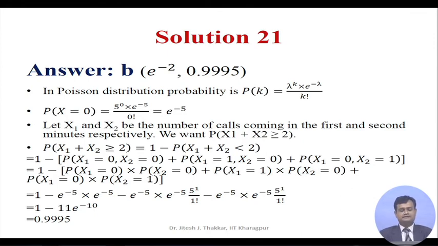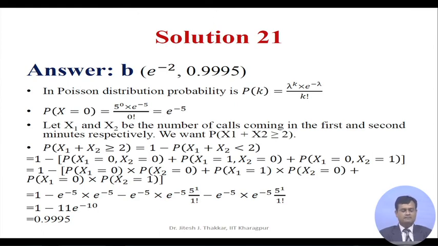So, if I apply the probability principle, then 1 minus probability of x1 is equal to 0 and x2 is equal to 0, plus probability x1 is equal to 1 and x2 is equal to 0, plus probability x1 is equal to 0 and x2 is equal to 1. These are the possibilities. 1 minus probability x1 is equal to 0 into probability x2 is equal to 0, plus probability x1 is equal to 1 into probability x2 is equal to 0, plus probability x1 is equal to 0 into probability x2 is equal to 1 can be the simplified version.